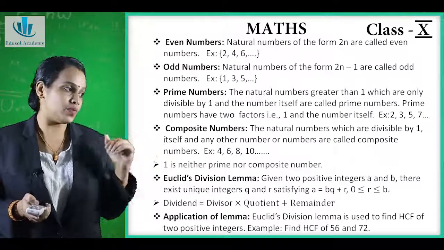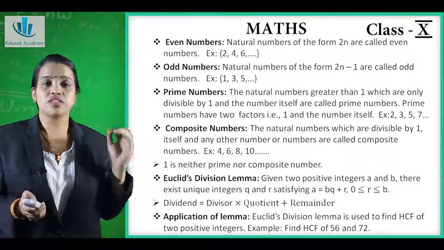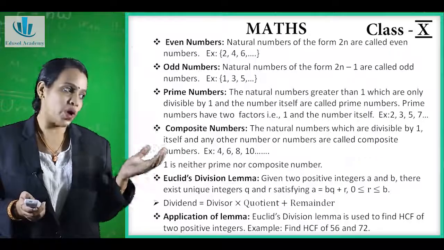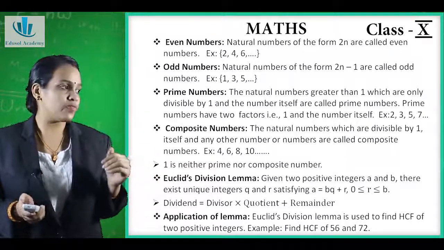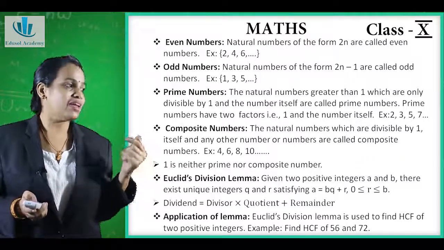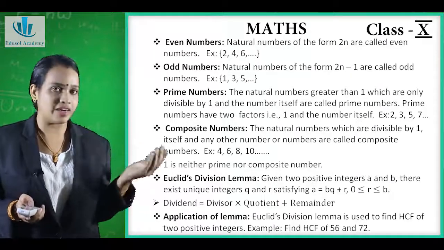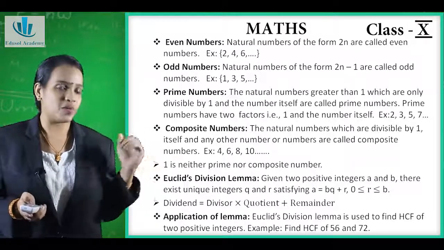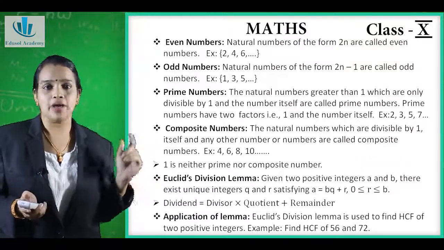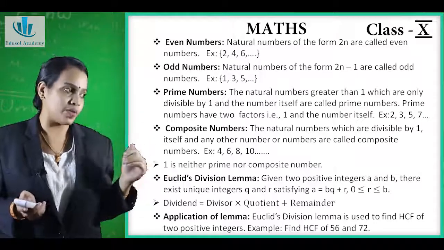Composite number. What is a composite number? The natural numbers which have the factor 1 and any other number or numbers are called composite numbers. That means suppose I am taking 6, so we can see the factors 1, 2, 3, 6. So there are more than 2 numbers as its factors. So it is called a composite number. And one more thing is that 1 is neither a prime nor a composite number. All these concepts you have already learned in your previous class.